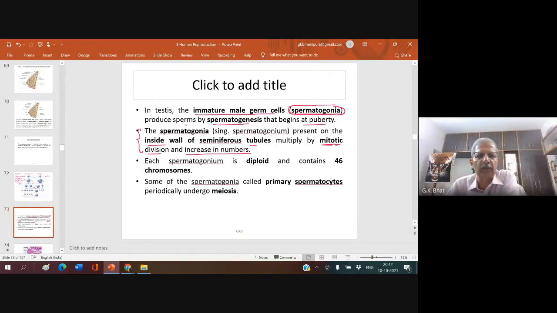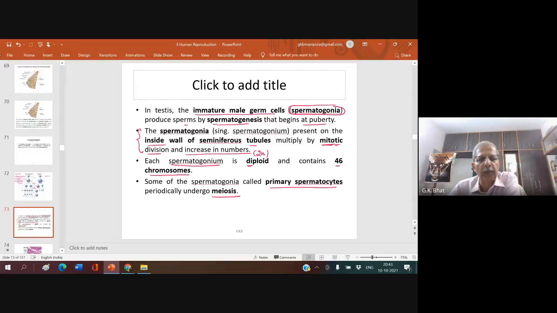Multiplication phase. Each spermatogonium is diploid, that means 2n, and contains 46 chromosomes. Each spermatogonium which undergoes mitotic division results in a number of cells, and some of these spermatogonia now stop dividing and enlarge, and they are called primary spermatocytes.